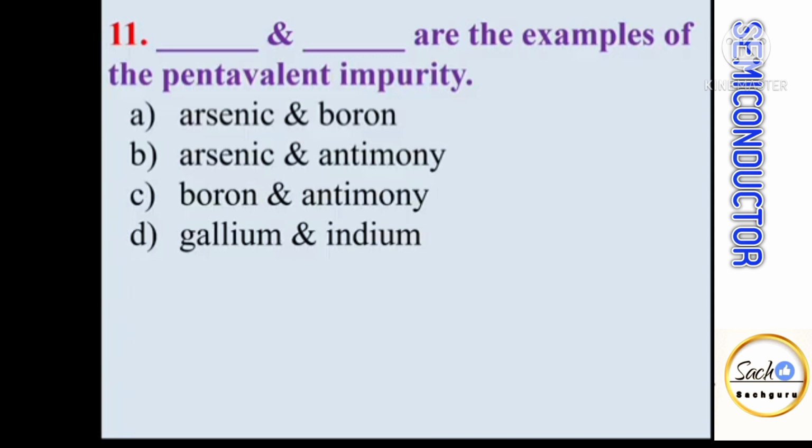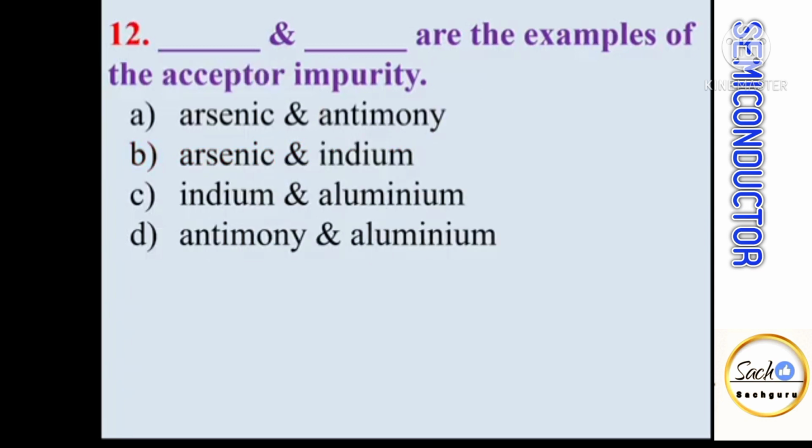Dash and dash are the examples of pentavalent impurity atom. So we know that arsenic, antimony, phosphorus, bismuth, all these are pentavalent impurity atoms. So out of these given, arsenic and antimony are pentavalent impurities. Dash and dash are the examples of acceptor impurities. Acceptor impurities means trivalent impurity. Gallium, indium, boron, aluminium are the trivalent impurities or acceptor impurities. So the answer is option C, indium and aluminium.